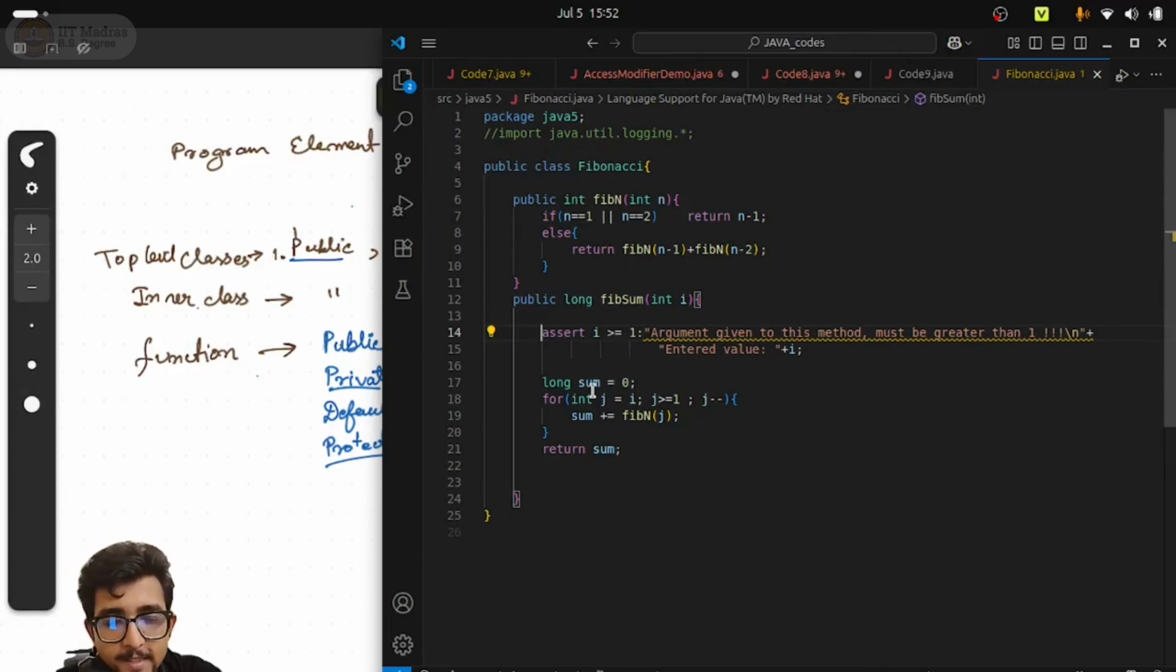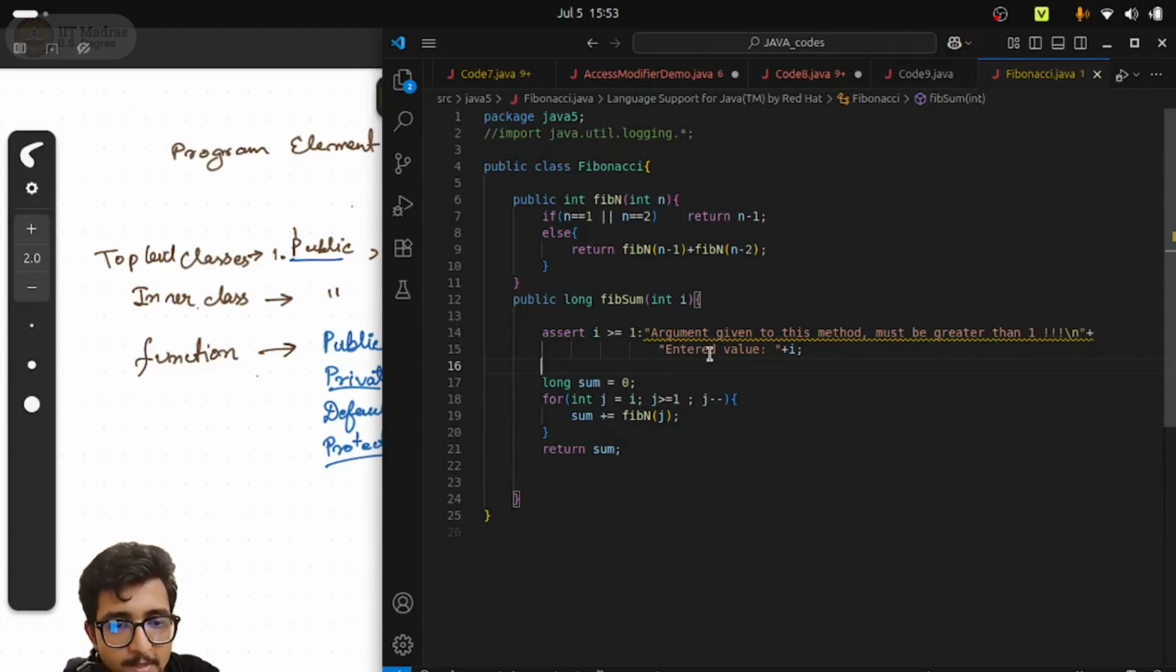Assert is not doing anything new. What it is saying is, if i is greater than or equal to 1, then fine. If that is not the case, then the argument given to this method must be greater than 1. So I'm asserting this value to be greater than or equal to 1, but if that does not happen, then the argument given to this method must be greater than 1.